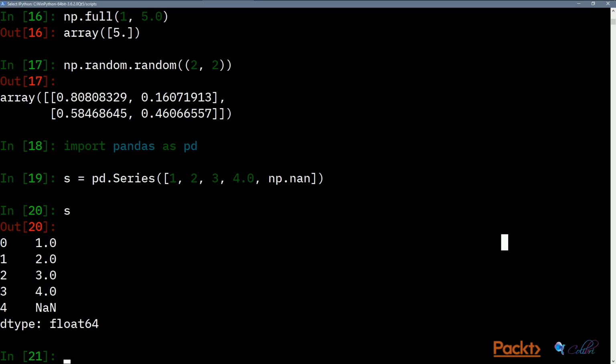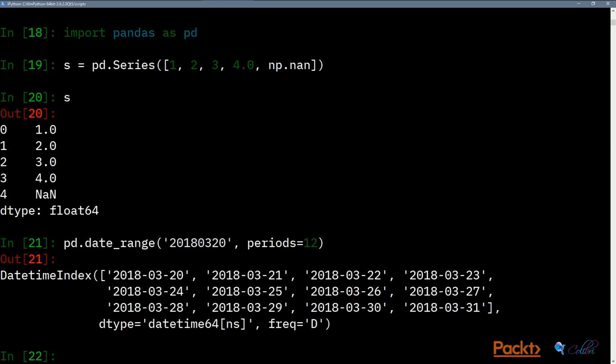You can also do things like date ranges. So if we do a date range, we can say it's 2018 March 20th today, and we want 12 periods, right? So it creates a date range, a bit like Excel, right? I think most of you would come in from a background, if you don't know machine learning already, the easiest way to think about this is things that you do with Excel, just with Python.